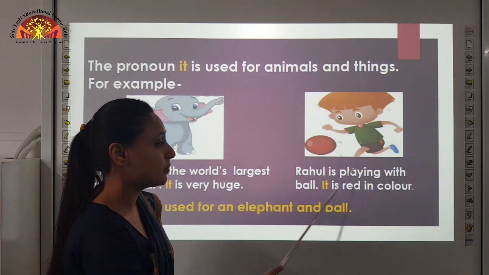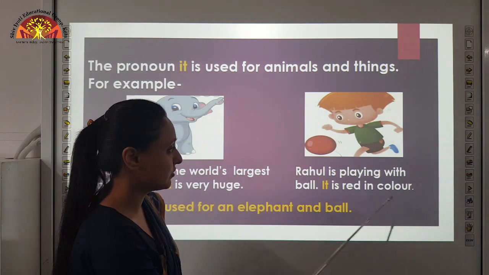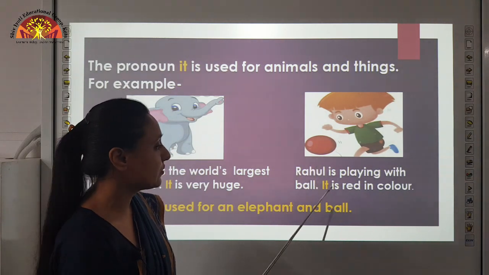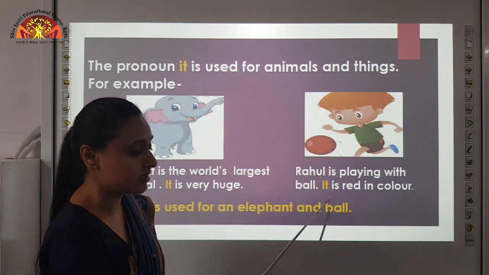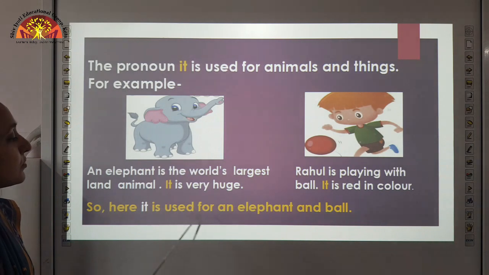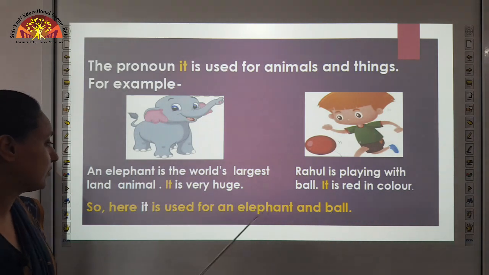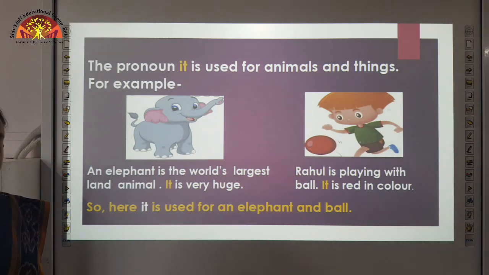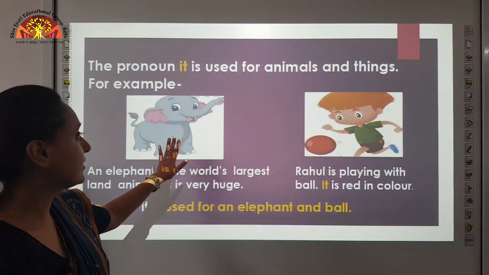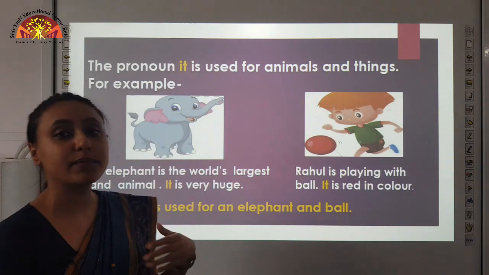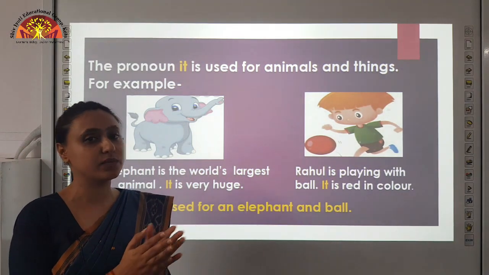Rahul is playing with ball, it is red in color. So, what is red in color? Ball. So, here ball is replaced with it. So, here it is used for an elephant and a ball. So, children, what we learned, that it is used for animals and things. Here you can see animal and thing. There are many other animals and things for which we use it.